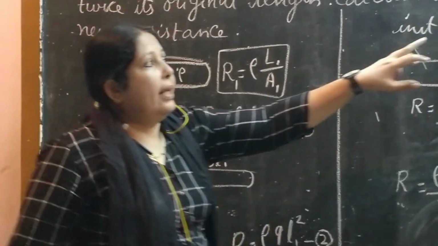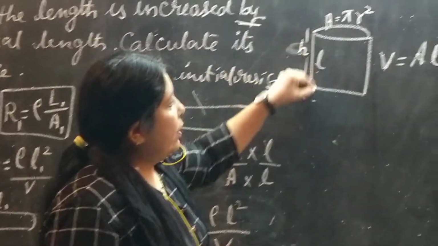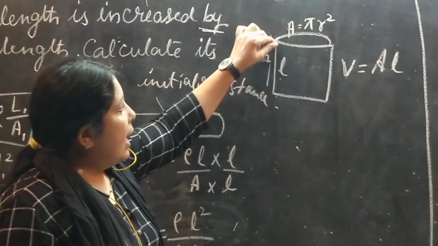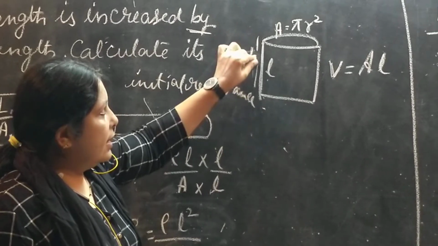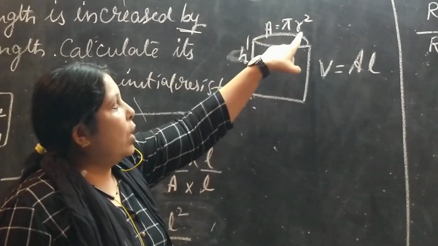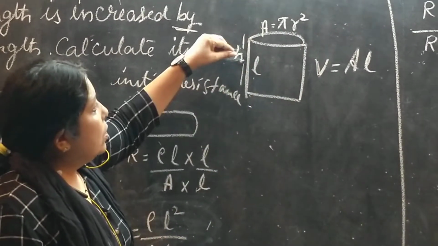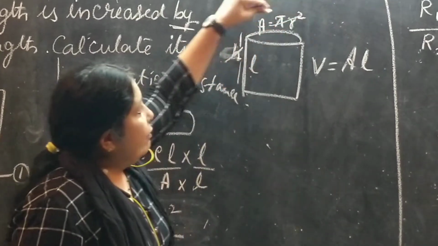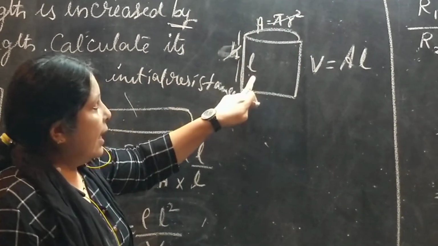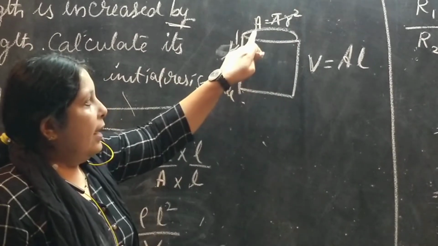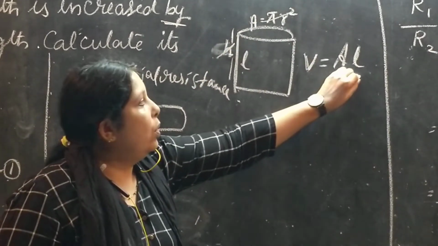So we have to calculate upon a cylinder. We have to take one cylinder. You see here the height, the length is increased. We will call it as h, and area we will call it as pi r square. If we remove this and we consider h as L and pi r square as A, then it will be A into L.